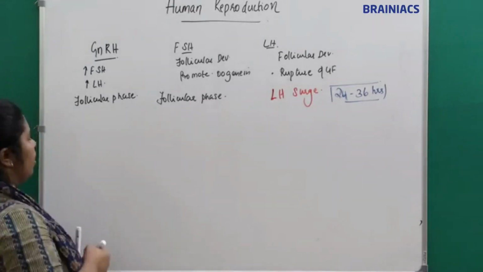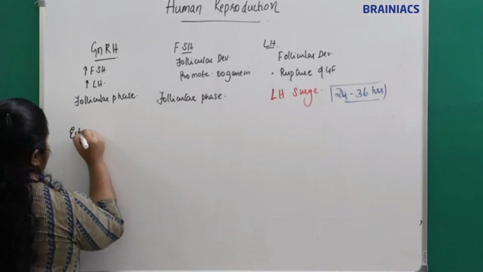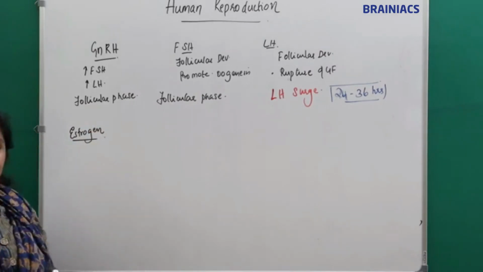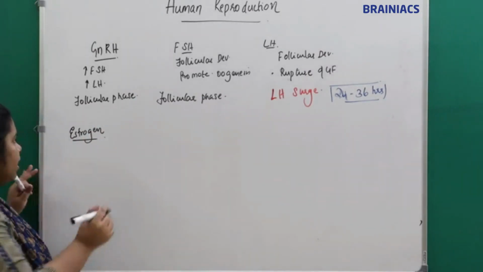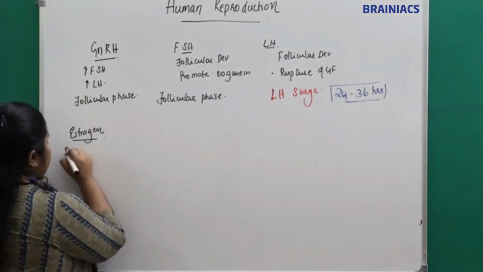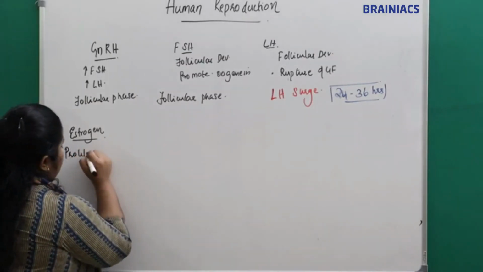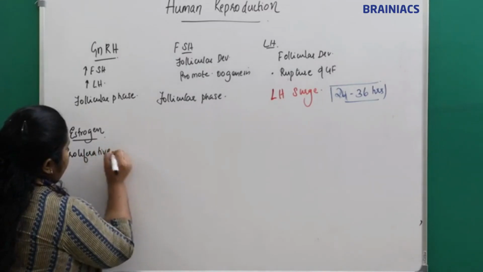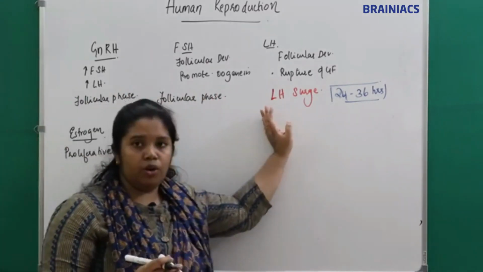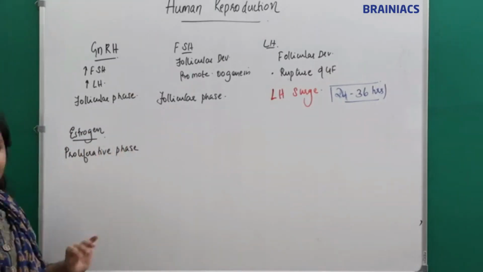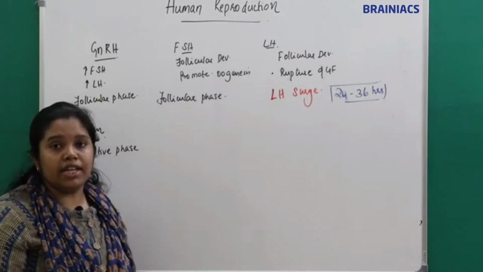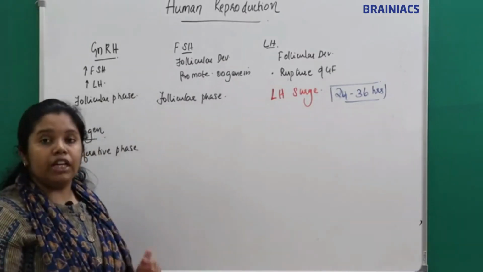Which is the next hormone? We have the estrogen. When will the estrogen increase? Estrogen will increase in the proliferative phase. These three will act at the ovarian level. Estrogen will act at the uterine level, in the uterus, so it will cause proliferative changes in the uterus.